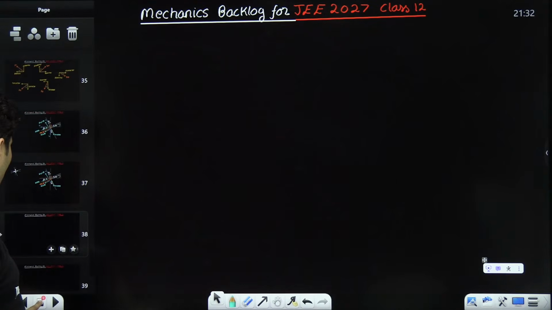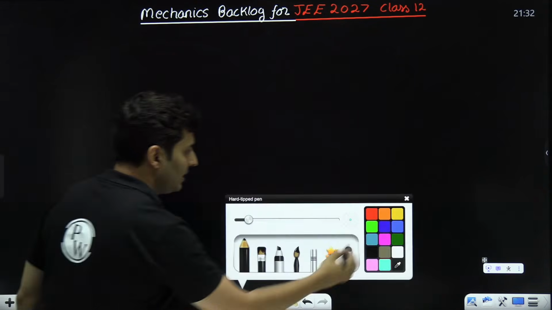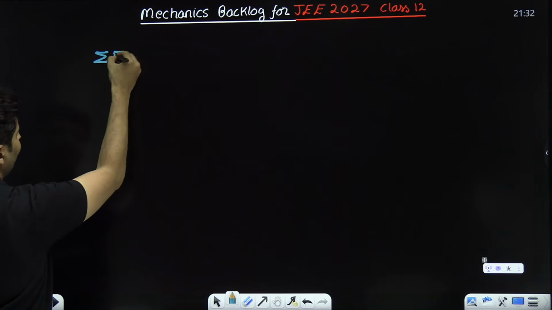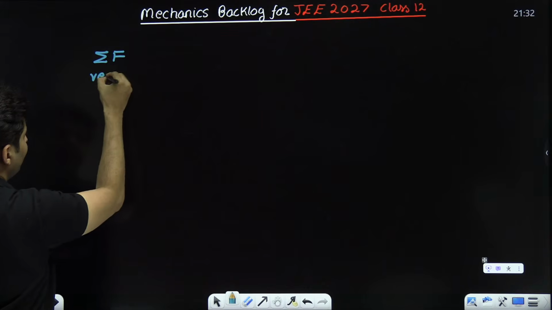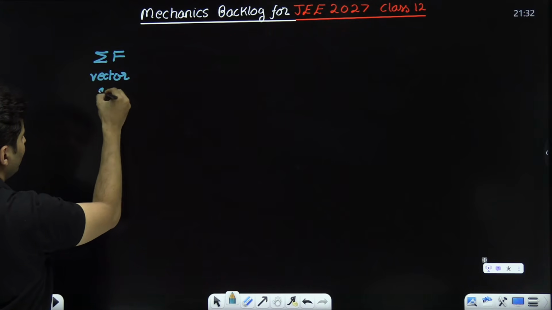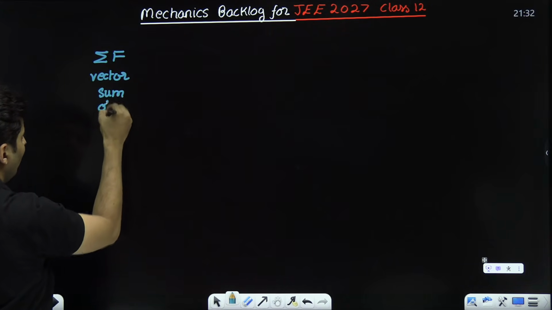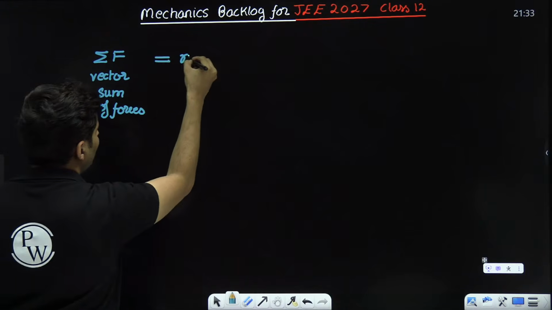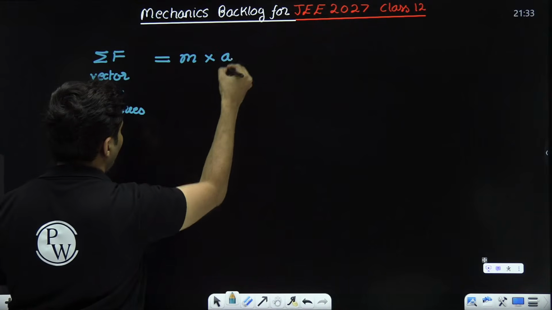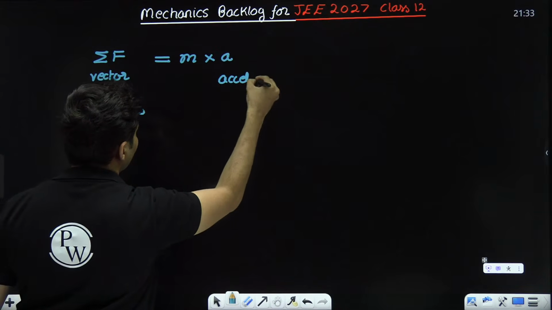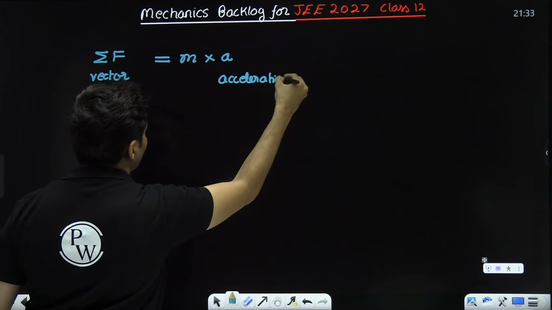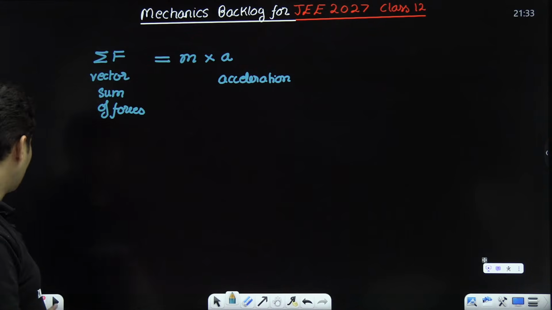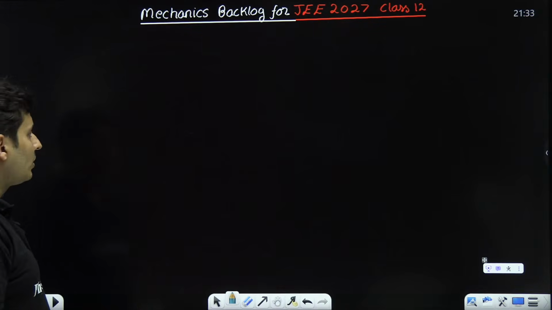Now what does Newton's law say? Newton's law says that if you have the sum of forces, this is the vector sum of the forces, that is equal to the mass times the acceleration of that body. Okay, great.